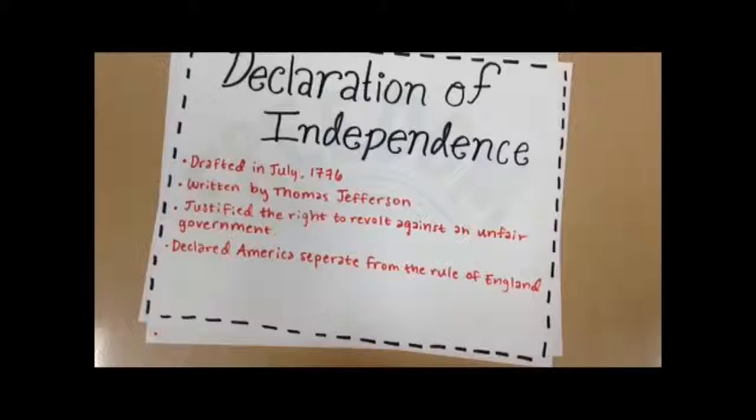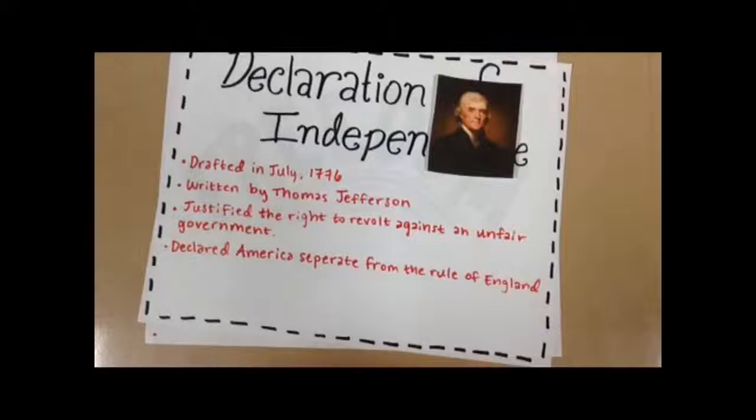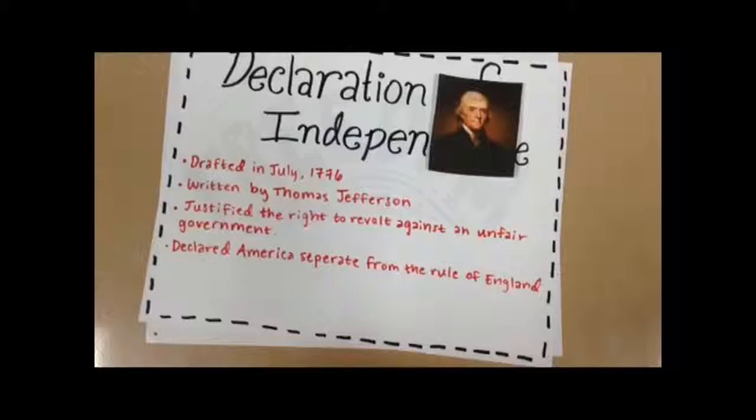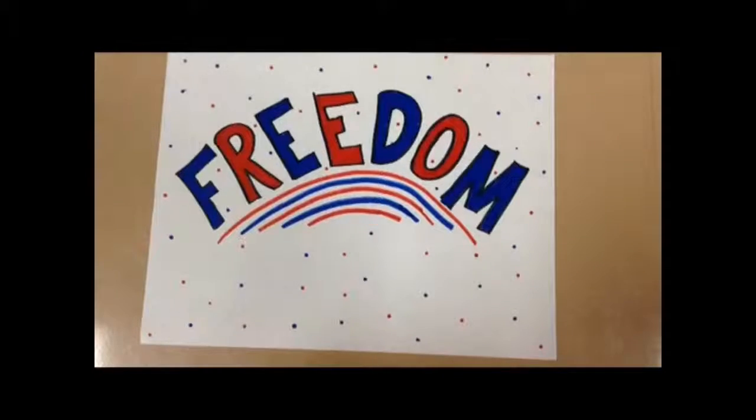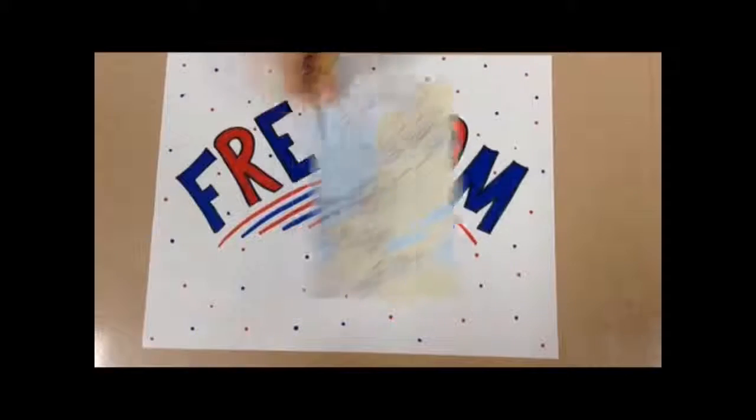The document was written by Thomas Jefferson, one of the founding fathers who pressed for democracy and the equal rights of man. The Declaration of Independence justified the right to revolt against a government that no longer guaranteed man's natural and inalienable rights. It listed a series of grievances about why we are parting from Britain and declared us a sovereign nation apart from the rule of England. At this point, the American Revolution was in full force, with battles throughout the country, and the Patriots were underway to achieving freedom.